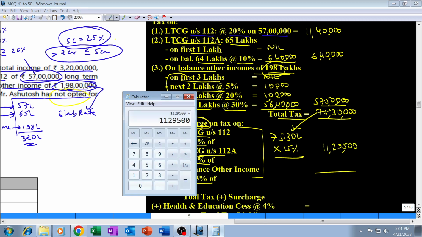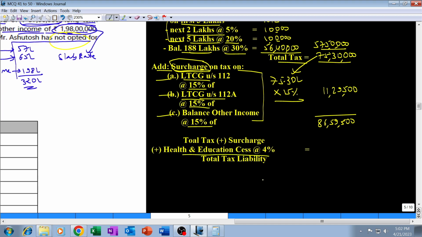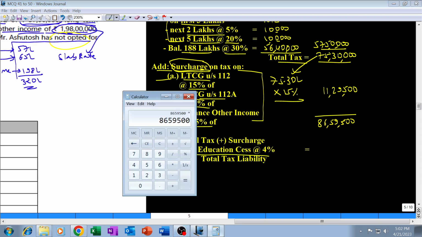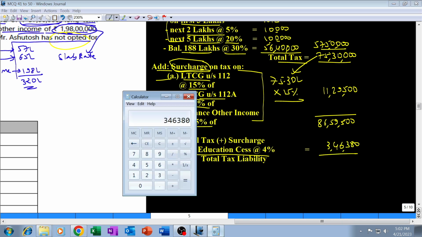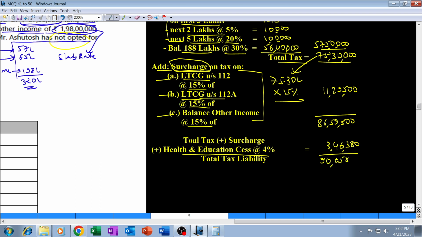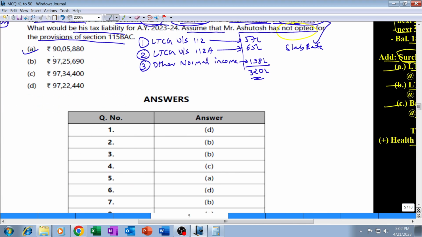Total will be 11,29,500 plus 75,30,000, which is 86,59,500. Now on this 86,59,500 we will apply health and education cess at the rate of 4%. 86,59,500 into 0.04 is 3,46,380. Totaling 3,46,380 plus 86,59,500, we get 90,05,880. Let's check whether this is one of the options. Yes, it's the first option, 90,05,880.